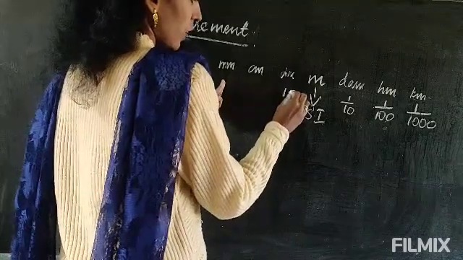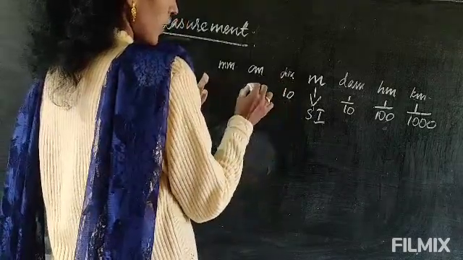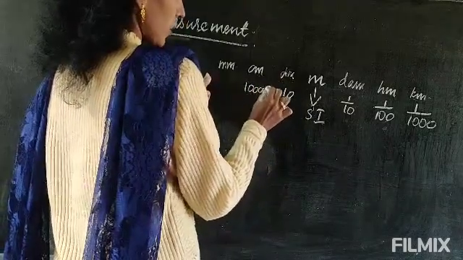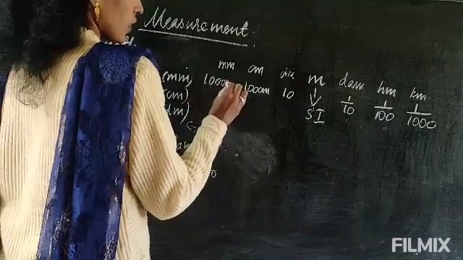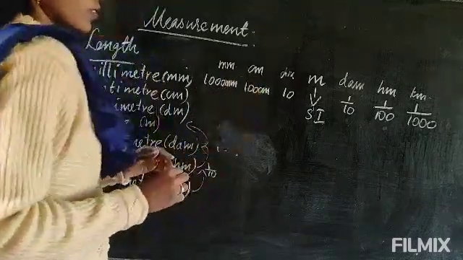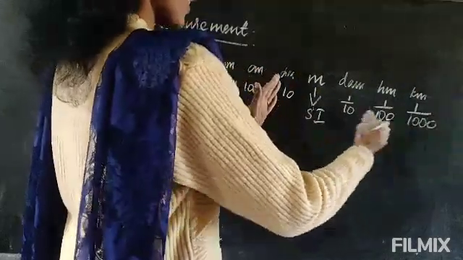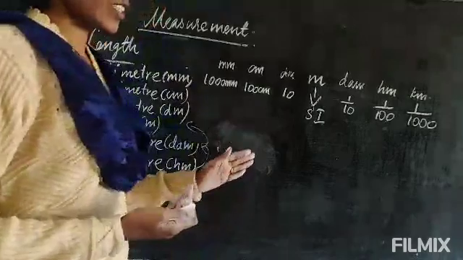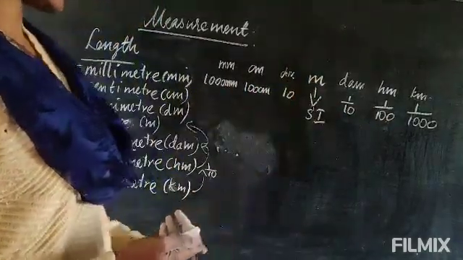Okay, so just 10. 1 meter equal to 10 decimeter. 1 meter equal to 100 centimeter. 1 meter equal to 1000 millimeter. Okay, this is the way it is. That side it is decreasing and this side it will be increasing. These are lower units, they are higher units, and meter is the standard unit.